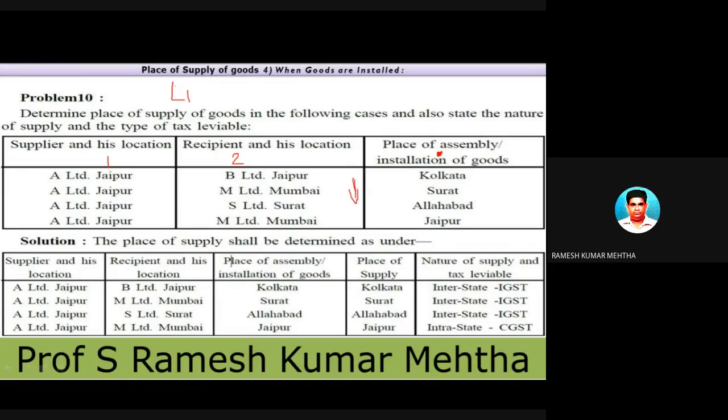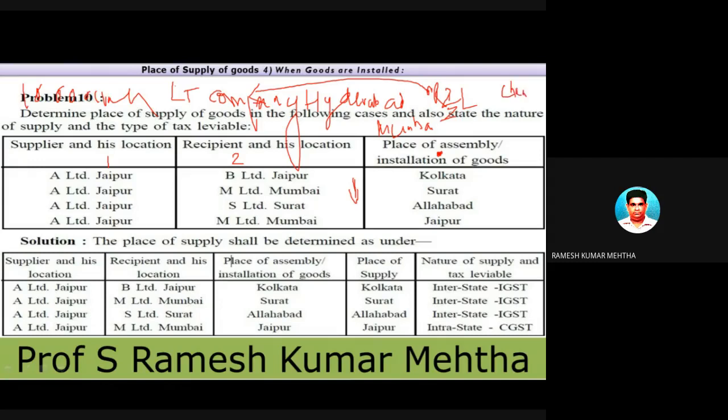For example, I will give you one more example. There is a company, L&T, with headquarters at Hyderabad, and they get a big order from Reliance Industries, whose office is at Bombay. Reliance Industries is giving a big order to install a 10,000 crore machine for their other company, Reliance Industries at Chennai. So L&T Hyderabad will manufacture a big machine and install it at Chennai.